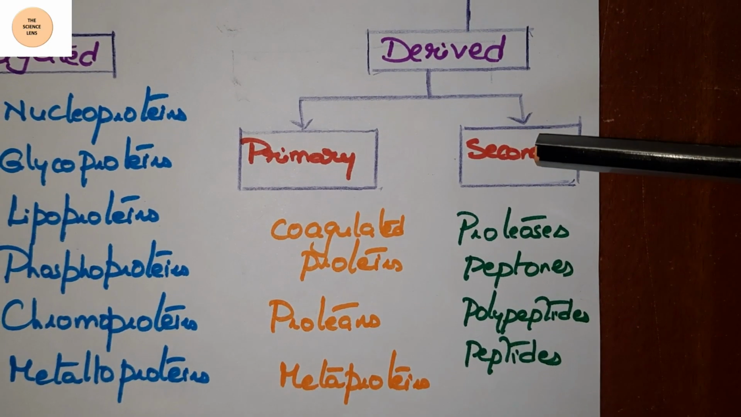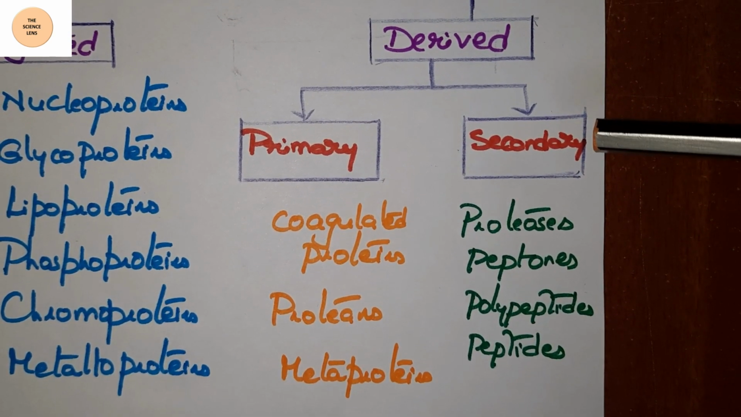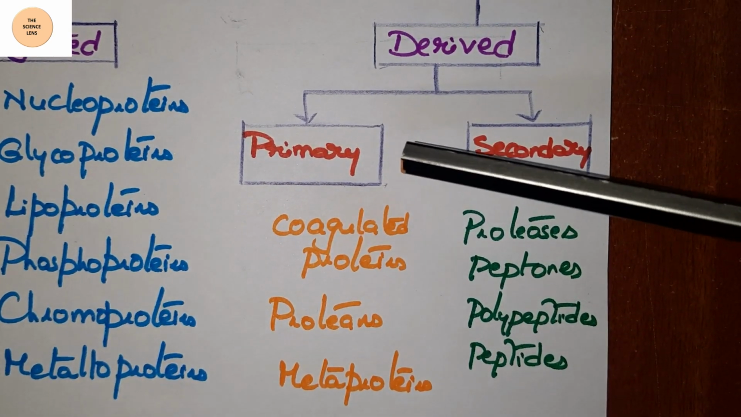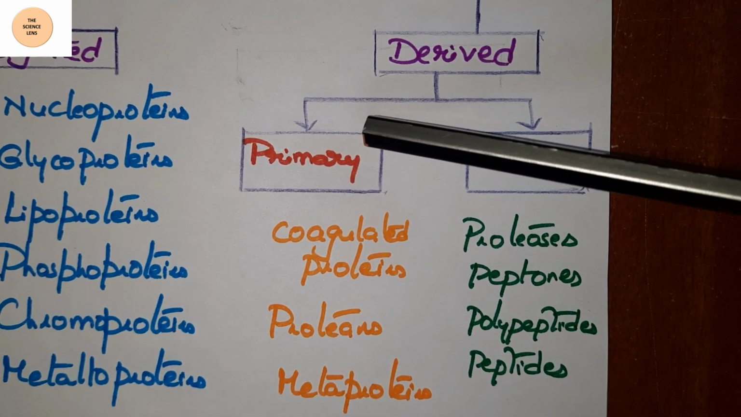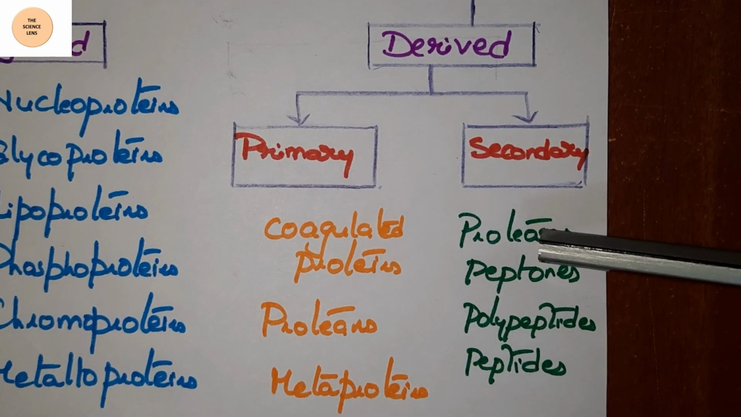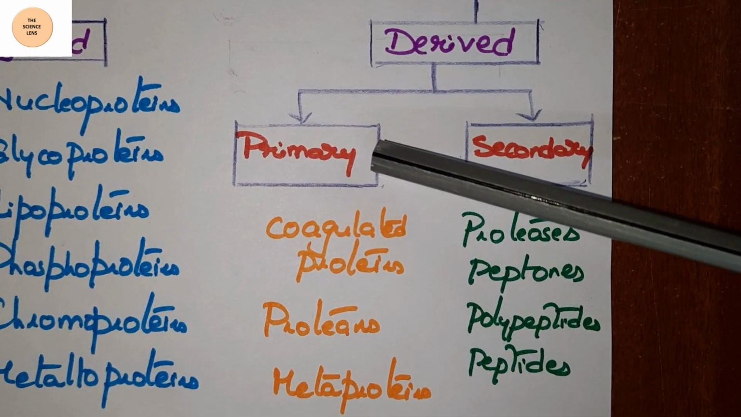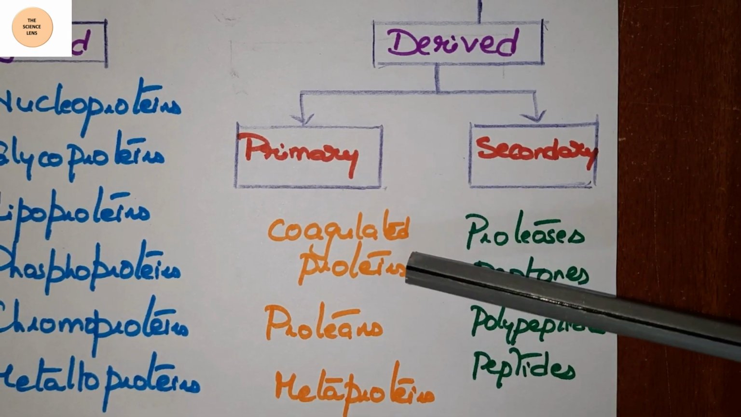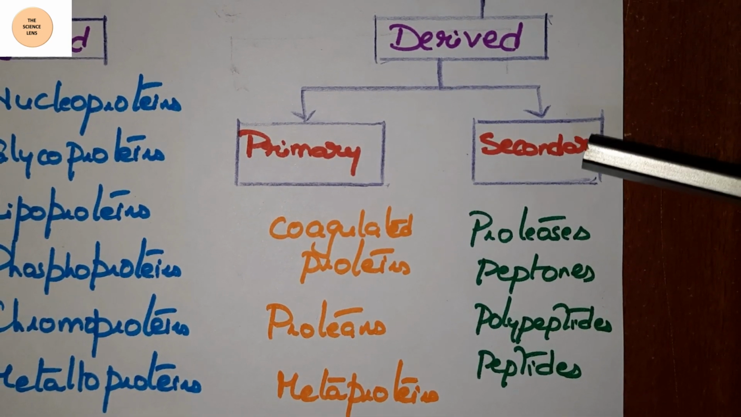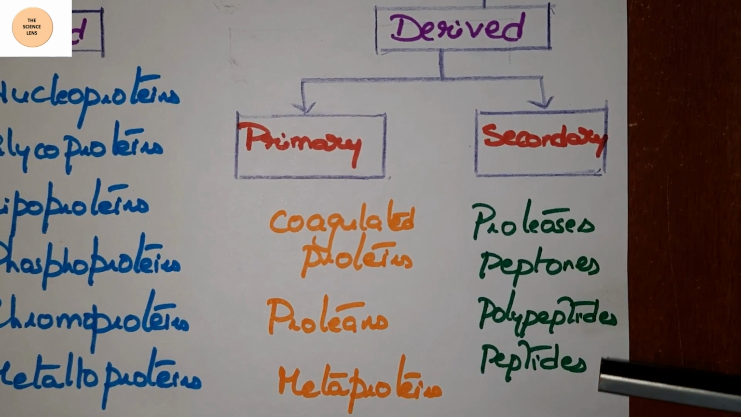Derived proteins are of two types. One is primary derived protein and the second one is secondary derived protein. Primary derived proteins are denatured or coagulated or first hydrolyzed products of proteins, whereas secondary derived proteins are degraded due to the breakdown of the peptide products of proteins. The examples of primary derived proteins are coagulated proteins, proteans and metaproteins, whereas the examples for secondary derived proteins are proteoses, peptones, polypeptides and peptides.